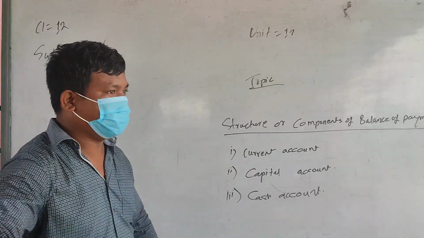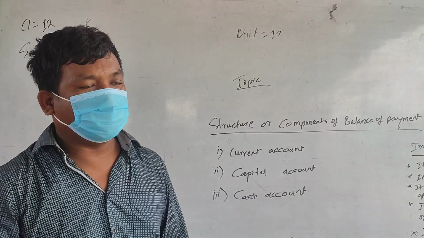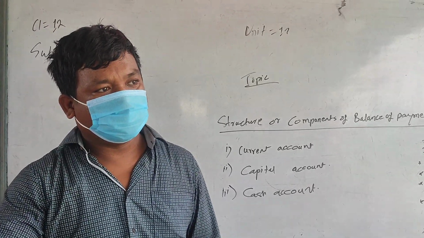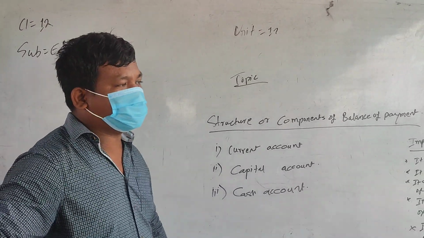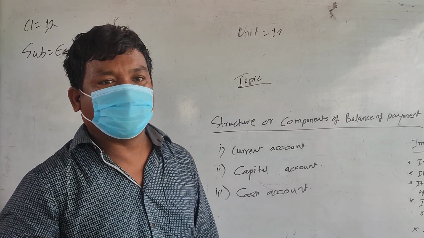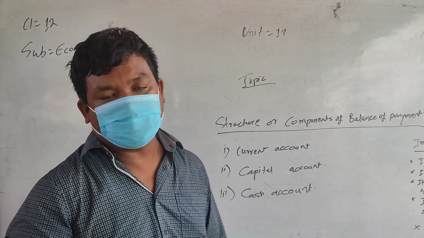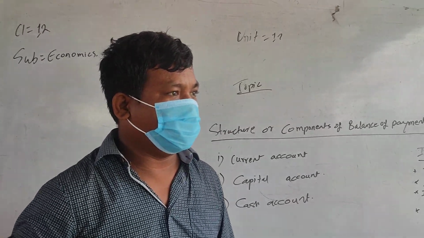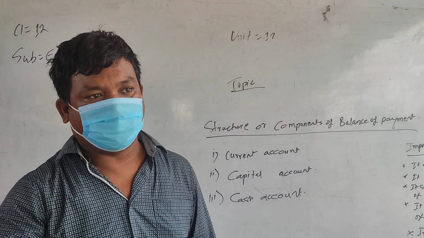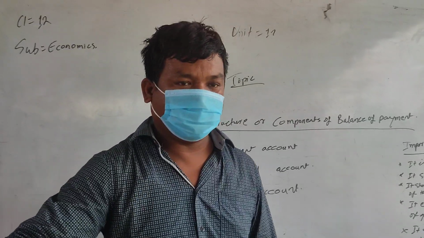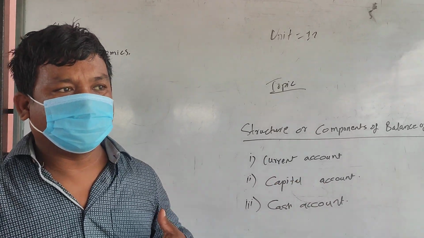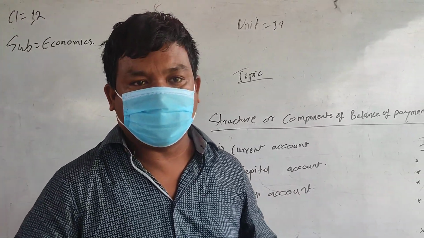It keeps the record of financial assets or securities purchased from and sold to foreign countries, that is, capital inflow and outflow, because capital is a very important factor which helps investment in different sectors. So the inflow of capital from foreign countries and the outflow of capital to foreign countries are recorded.